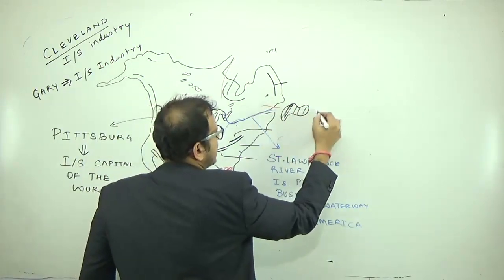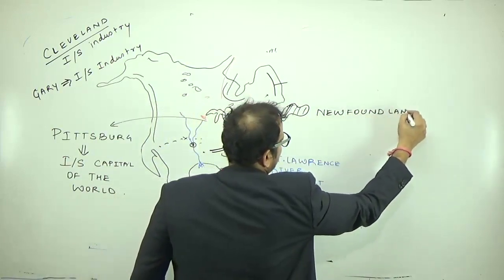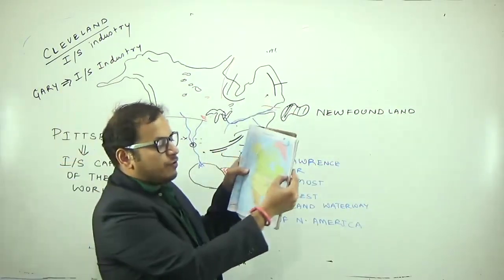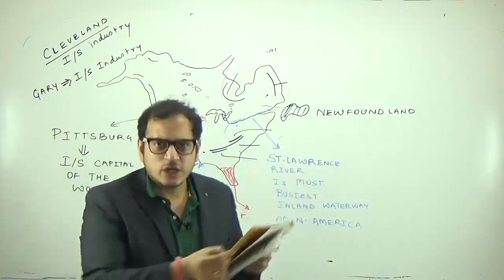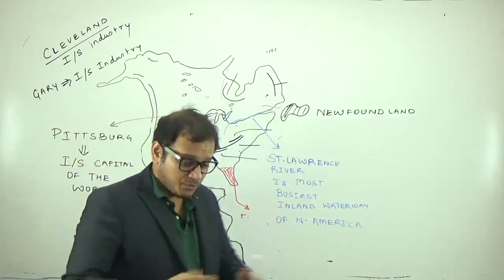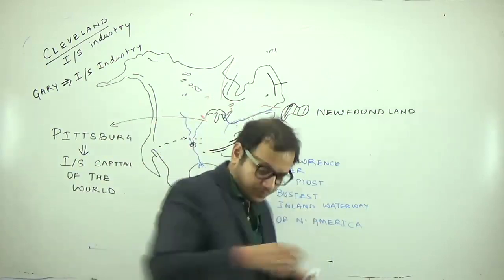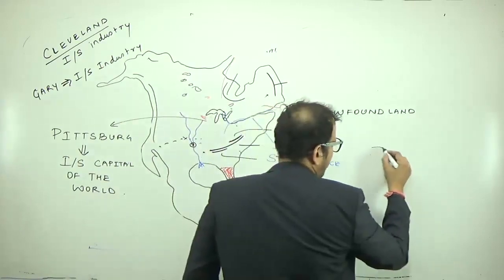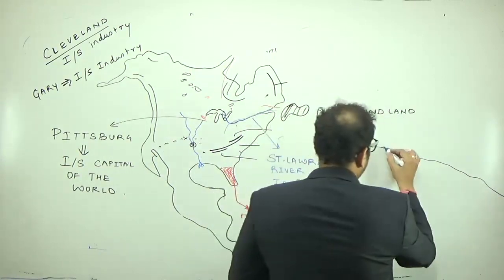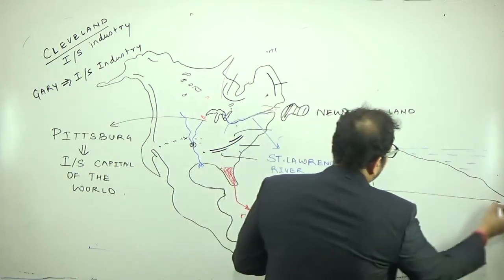The name of this island is Newfoundland. Open your atlas and you see the capital of Newfoundland, which is an island, is St. John's. And why is this Newfoundland? Remember your oceanography classes. You can see from the map, this area is having a wide continental shelf. An area, a part of an ocean which has a wide continental shelf, itself is a good fishing zone.